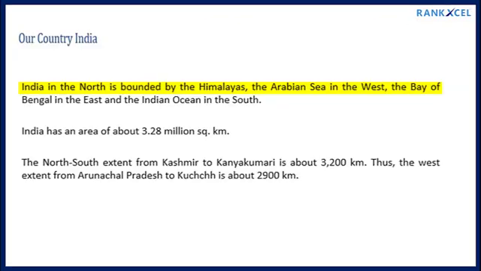India in the north is bounded by the Himalayas, the Arabian Sea in the west, the Bay of Bengal in the east and the Indian Ocean in the south. India has an area of about 3.28 million square kilometers. The north-south extent from Kashmir to Kanyakumari is about 3,200 km. The east-west extent from Arunachal Pradesh to Kutch is about 2,900 km.